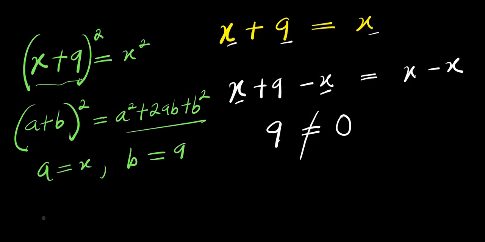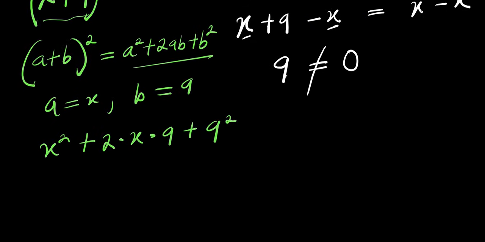Applying that here, I have x squared plus 2 times x times 9 plus b squared, that is 9 power 2. So from here, I have x squared plus 18x plus 81.